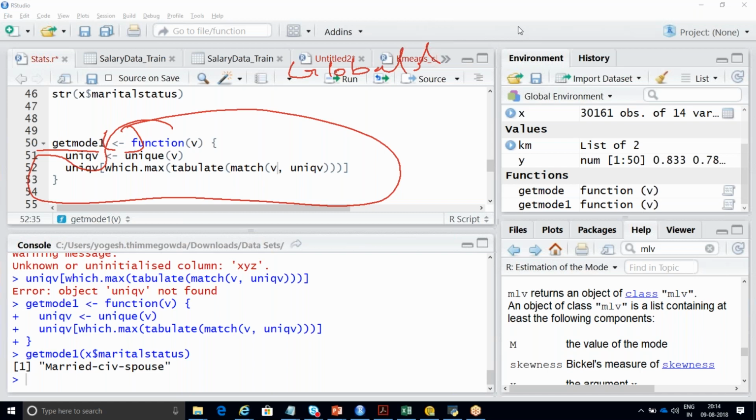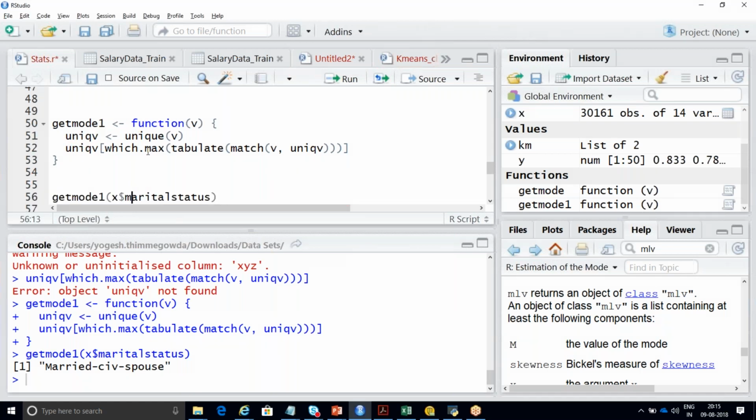But why I showed you this one is that I ran it for that particular column in my data in order to show how many categories I have. You can pass it for any parameter. For example, instead of passing X dollar marital status, let me choose some other column. Shall I choose education? You can choose race also. Okay, I'll choose education.